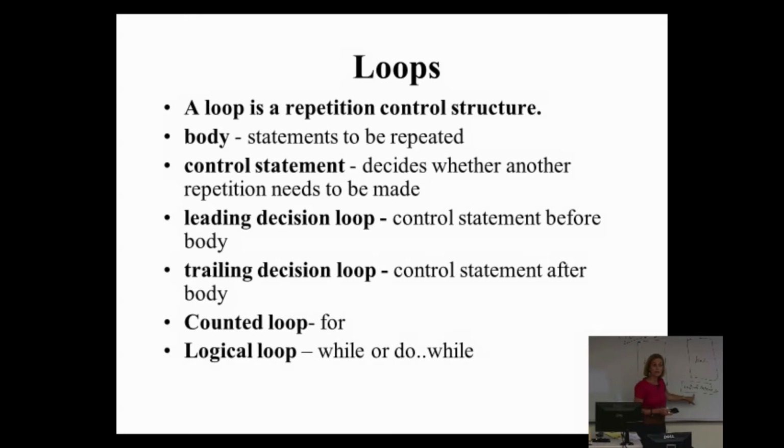The minimum number of times through this body, well, let's do this one first. The minimum number of times through this body is how many? Once. We always go through the body once. We always execute the code once. That's a trailing decision. The minimum number of times through this body is 0, because this may have been false and we never enter the body at all.